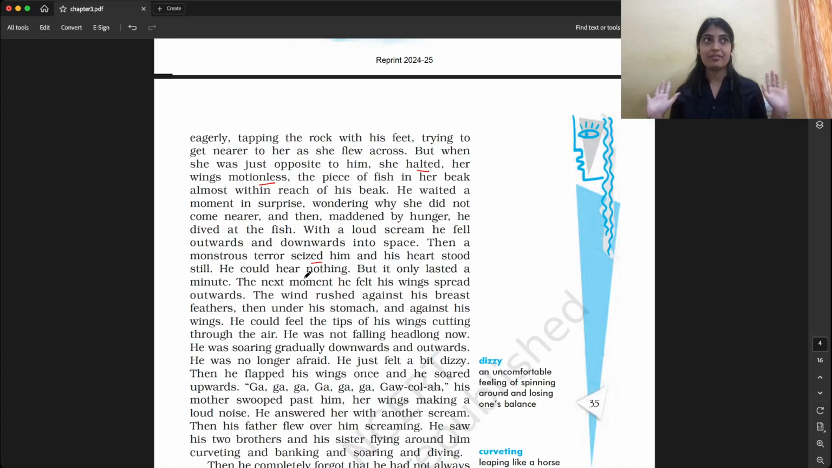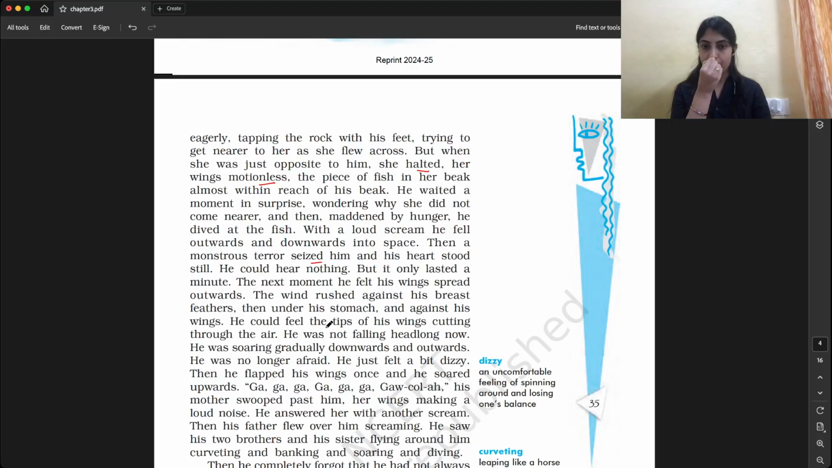The next moment, he felt his wings spread outwards. Once he was feeling fearful, what happened? He felt his wings spread outwards. Then naturally his wings spread out, and the wind rushed against his breast feathers, then under his stomach, and against his wings. So what happens? He just started to fly, right? He could feel the tips of his wings cutting through the air. He was feeling the air on his wings.